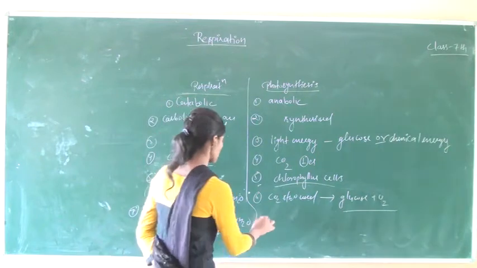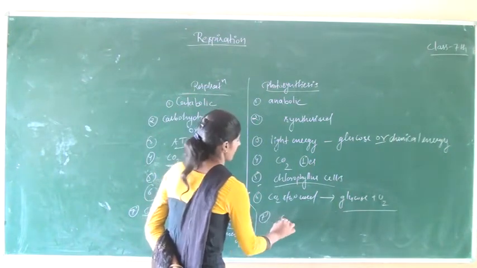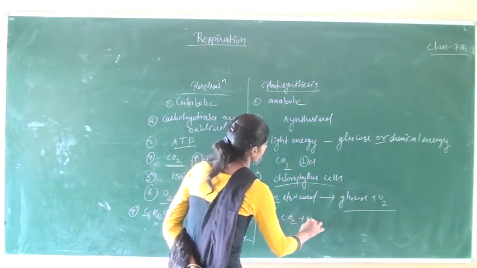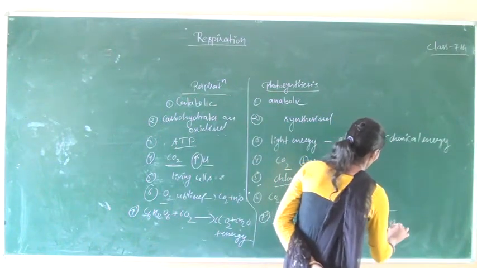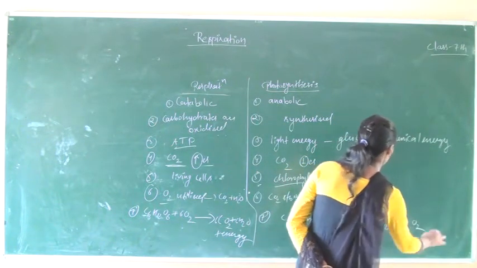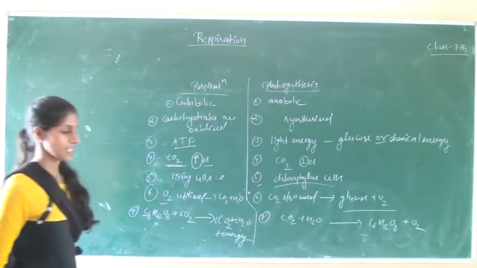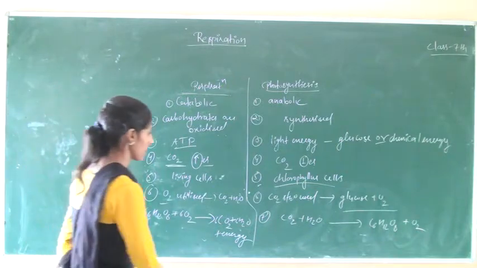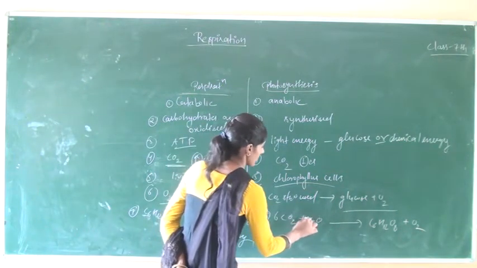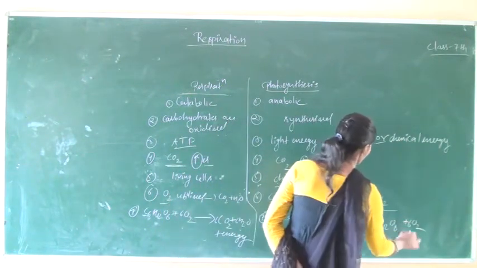Similarly, in the photosynthesis process, carbon dioxide and water are used, and glucose and oxygen are prepared. Now we balance this chemical reaction.